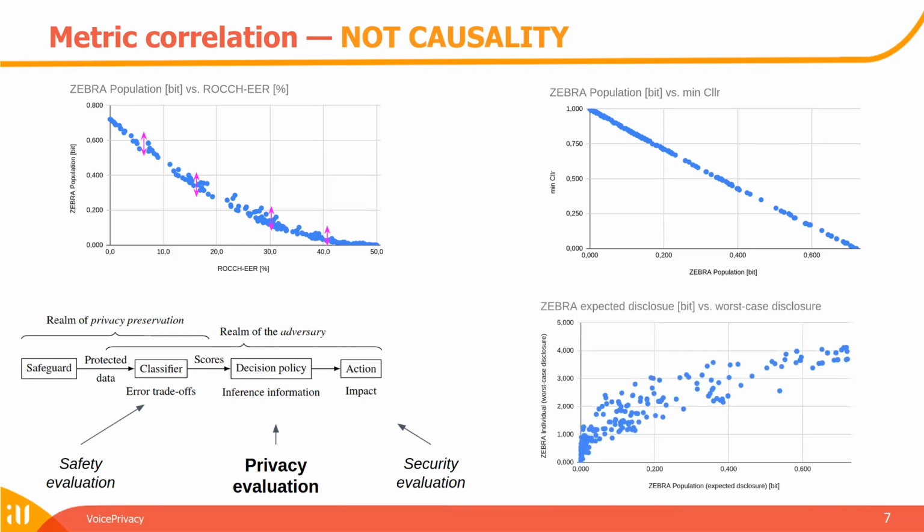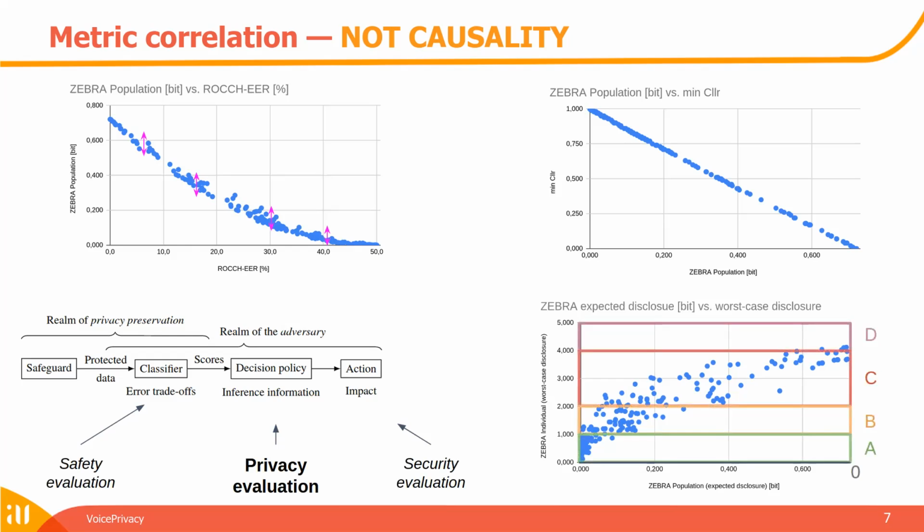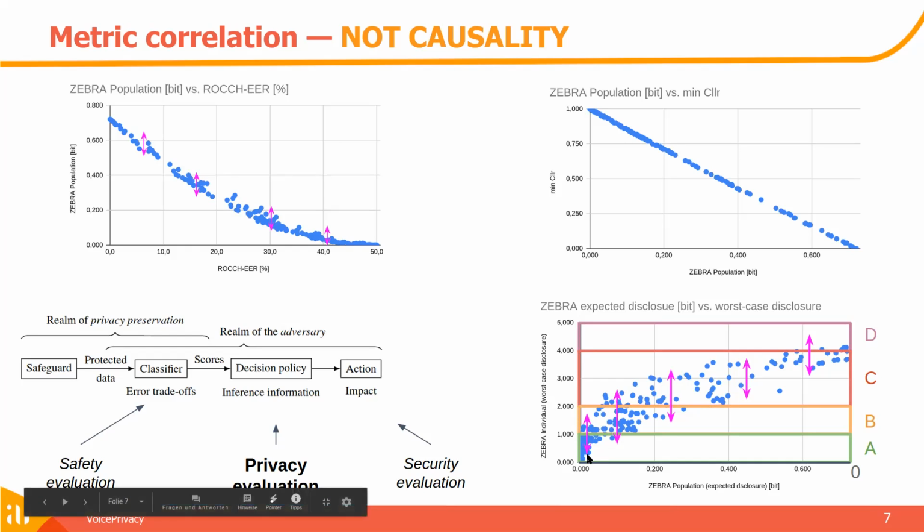If we discuss the two Zebra metrics, we see also that there are nominal trends that are alike, but especially when we include the categorical scale, we can really see that in the detail. If we have, for example, a very low metric for the population level, we still don't know which category we are in and how to qualify this. So in that regard, we need both metrics of the Zebra to get the whole picture.